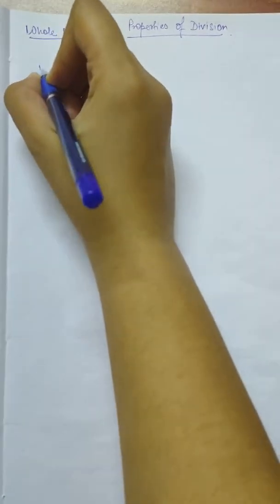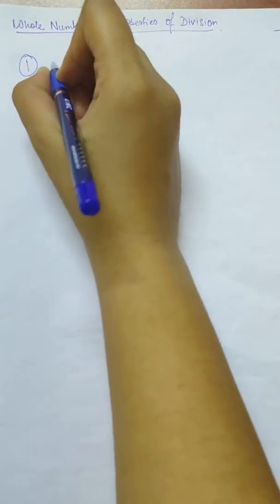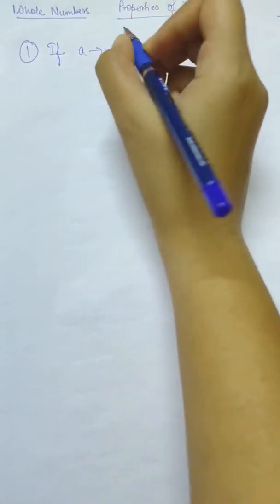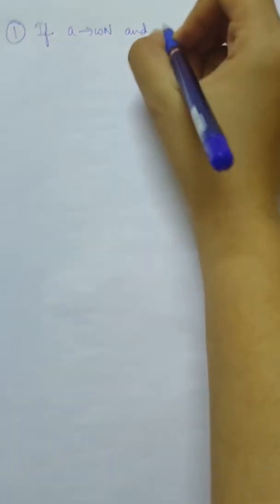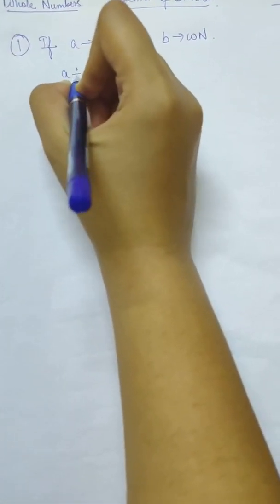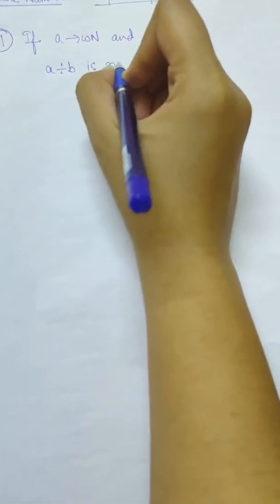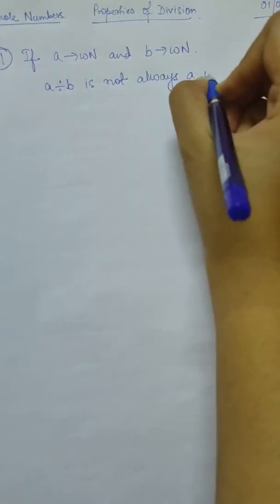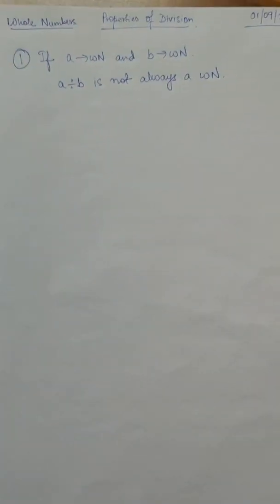So at first, the first property says that if a is a whole number and b is a whole number, then a divided by b is not always a whole number. As we have already learned, this was our commutative property.